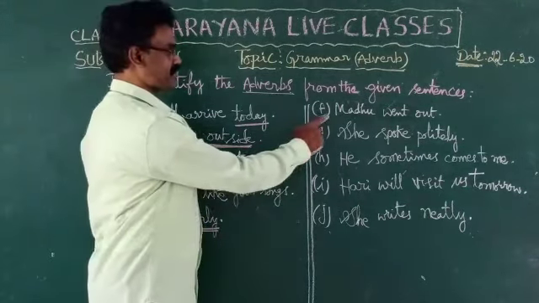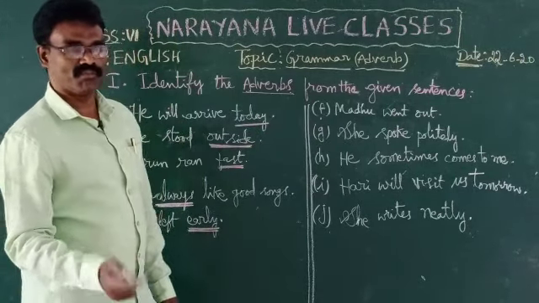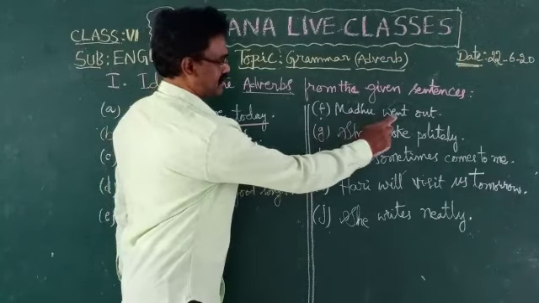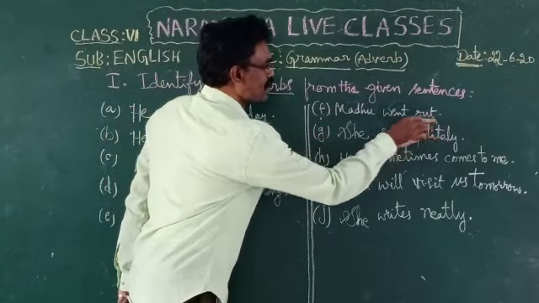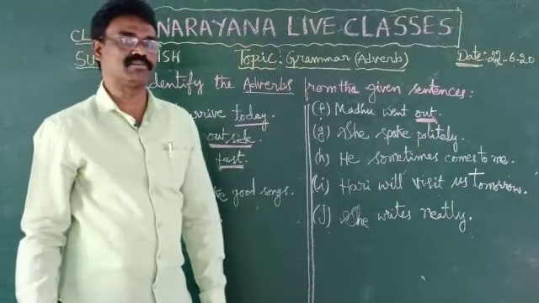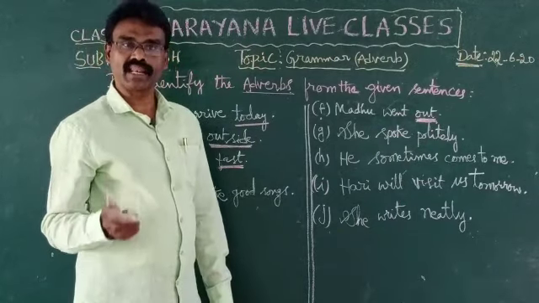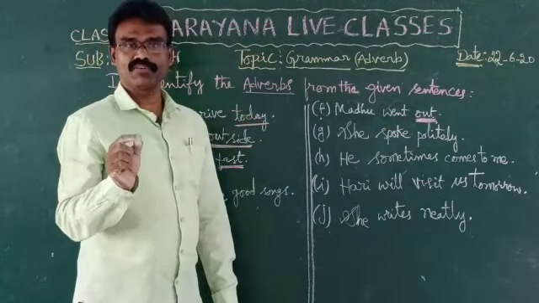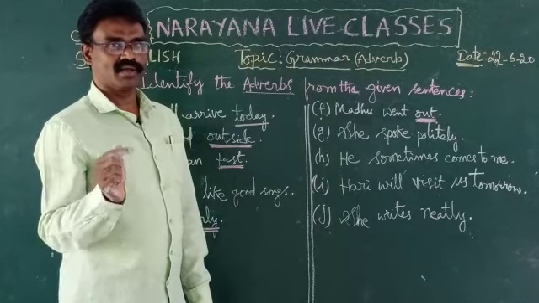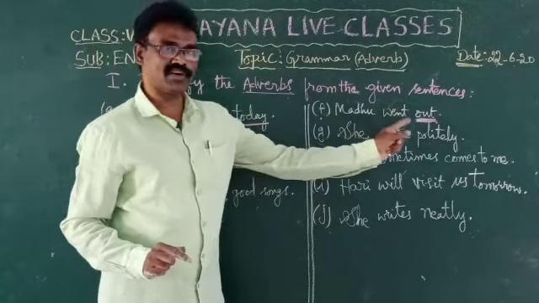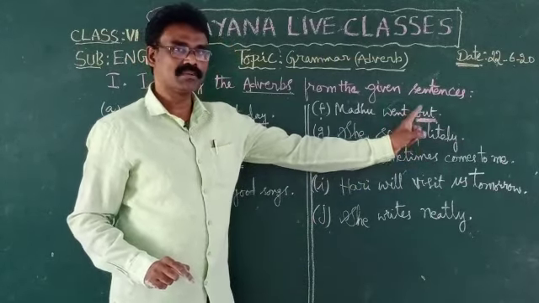Now let us see F. Madhu went out. Madhu is the subject, went is the verb. What is the adverb here? Out. What kind of adverb? Madhu went where? Out. When we put the question using the word where, if we get the answer, that is an adverb of place. So this is an adverb of place.